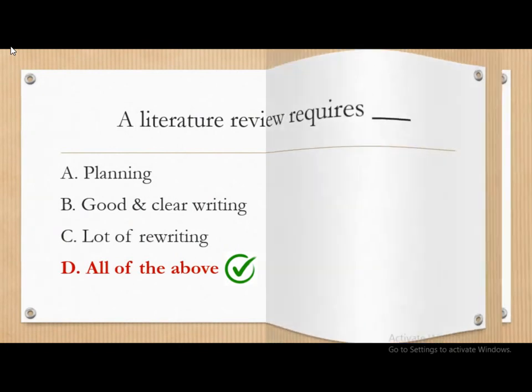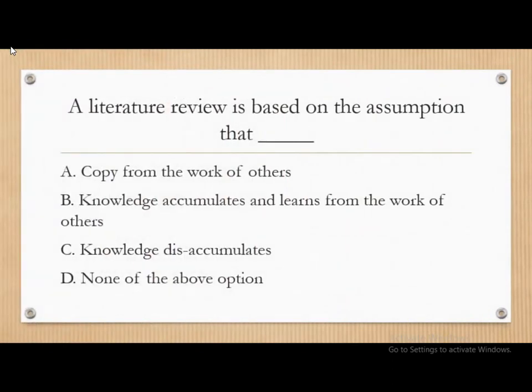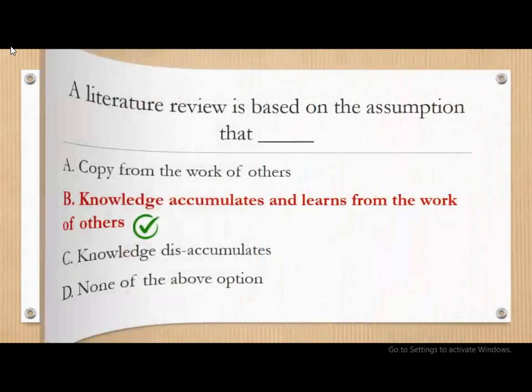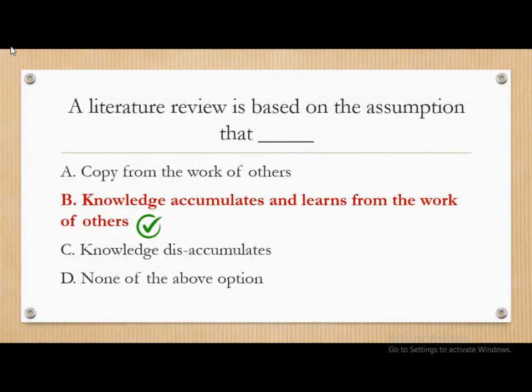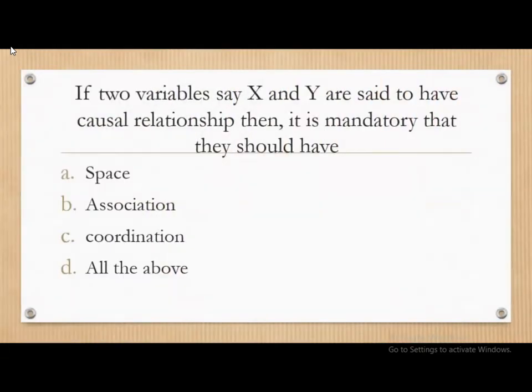Next question is again related to literature review. A literature review is based on the assumption that copy from the work of others, knowledge accumulates and learn from work of the others, knowledge disaccumulates, and none of the above options. Correct answer is a literature review is based on the assumption that knowledge accumulates and learns from the work of others.